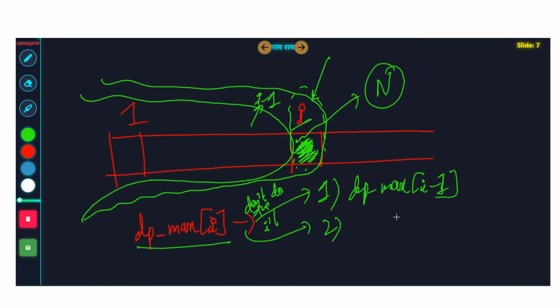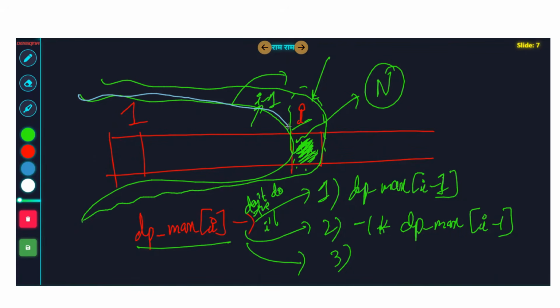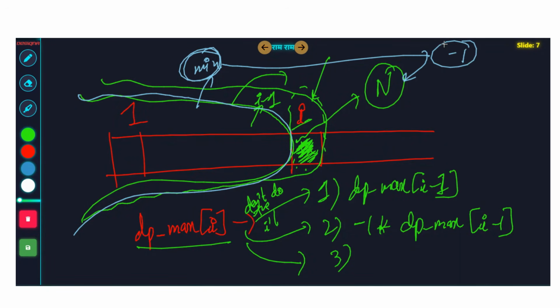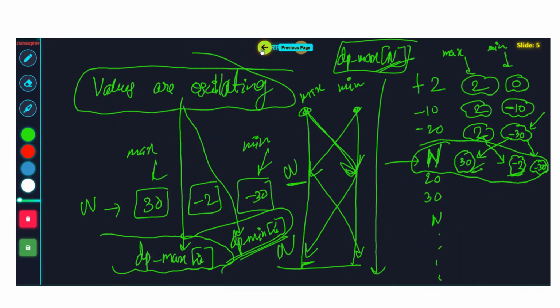Second option is also pretty simple. That is that you actually negate whatever maximum value you got from here. It is not useful, but you can do that. Minus 1 into, you just do what they said. Like, okay, you got the best value dp max I minus 1 till here, do minus 1 of the negation, okay? But guys, the third option is the game changer. What about the most minimum value which you can get from here? The most minimum value which you can get from here, if you multiply that minimum by minus 1, there are higher chances of success. Why?